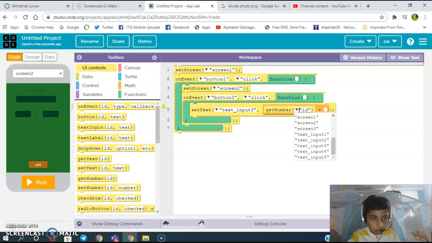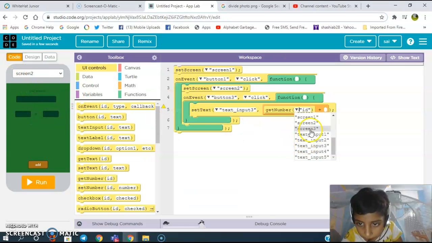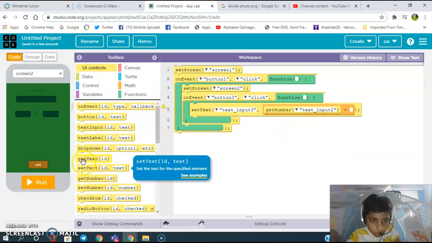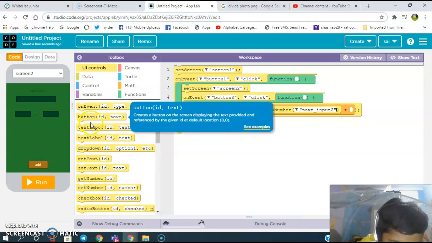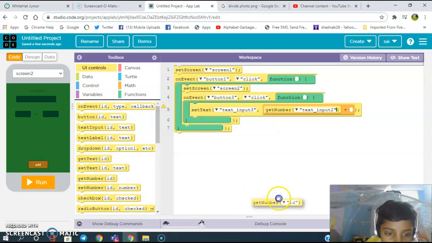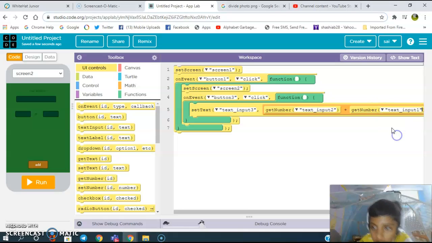Text input. Wait. 2, 1. Text input 2. Text input 1. Yes. Again. That is over.